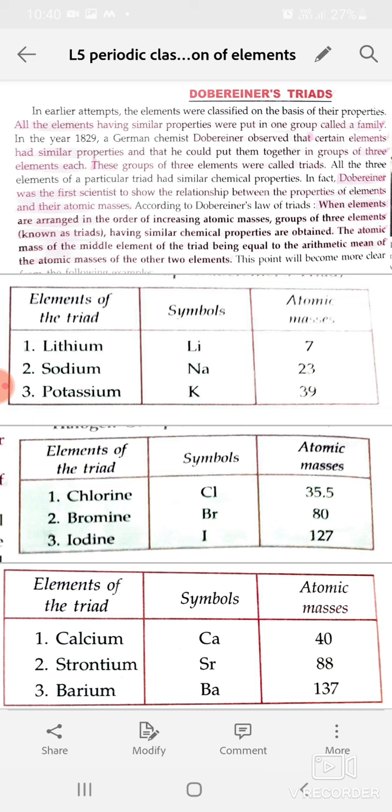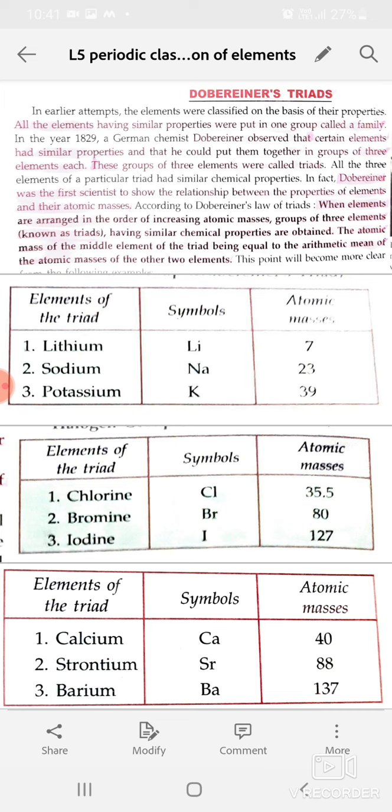So, from the calculation, we find that the arithmetic mean of the atomic masses of lithium and potassium is 23, which is equal to the actual atomic mass of the middle element of the triad, sodium.